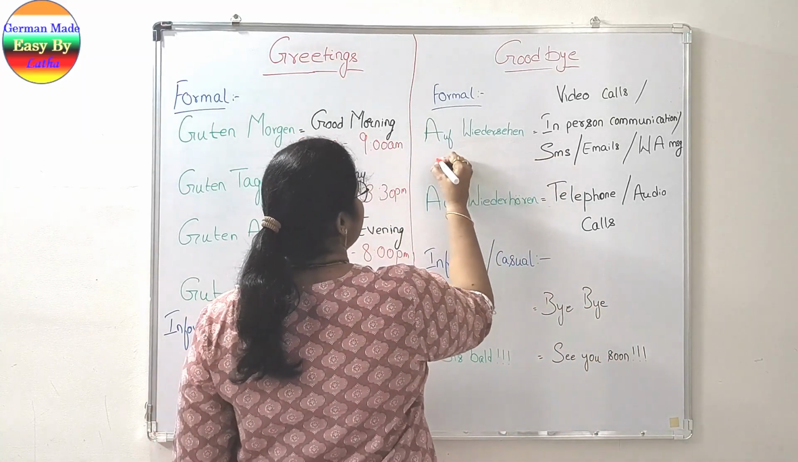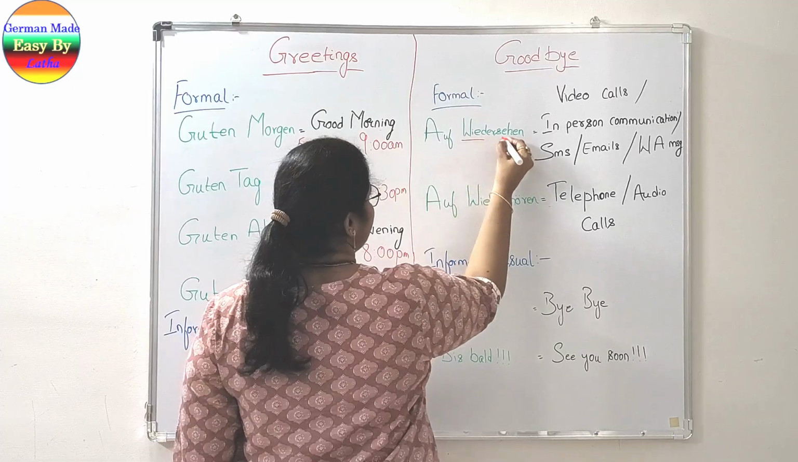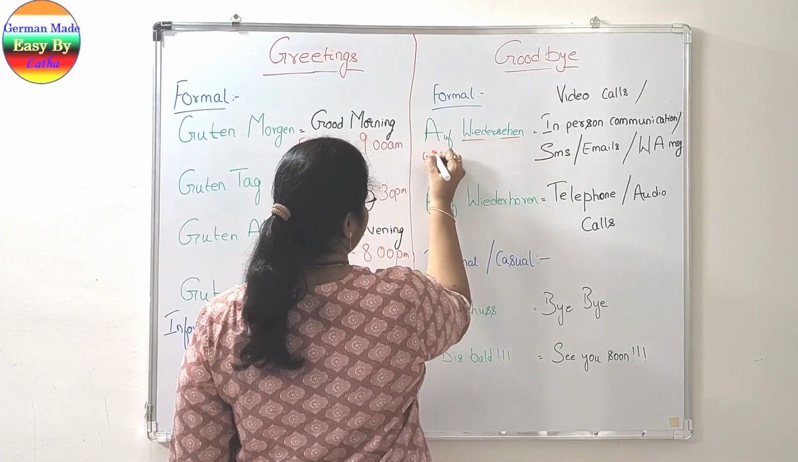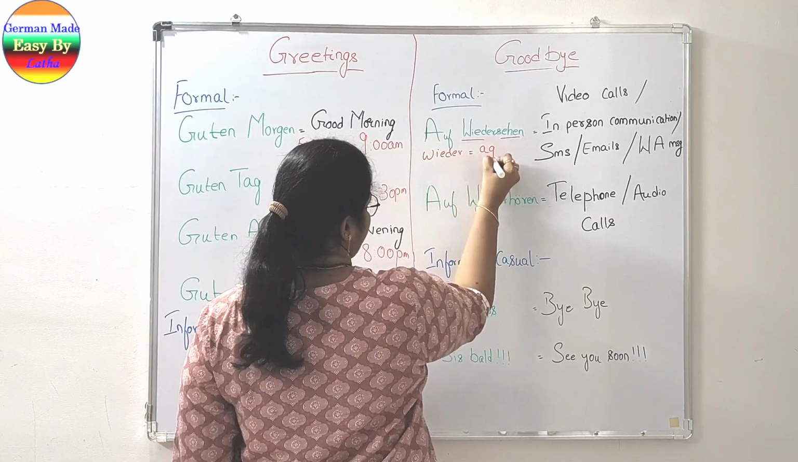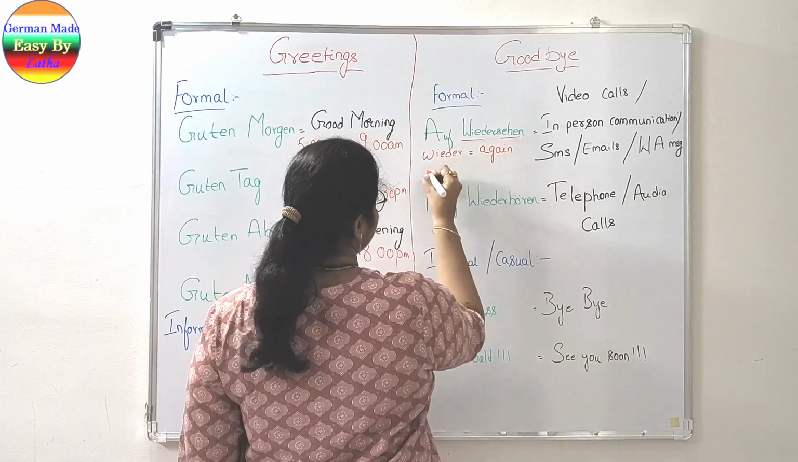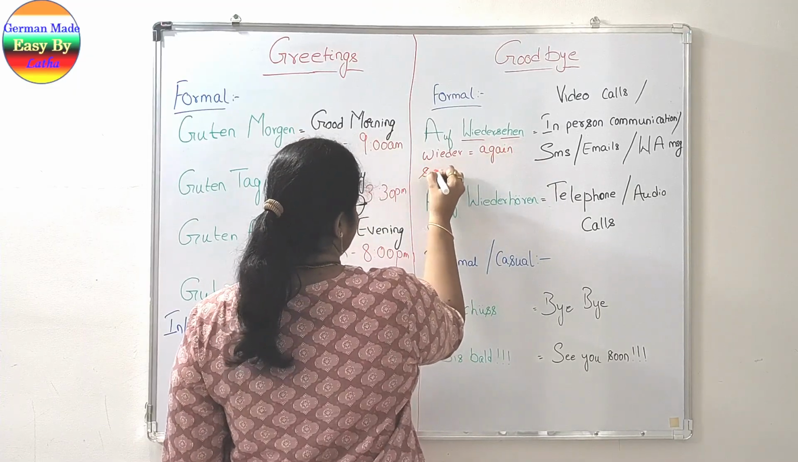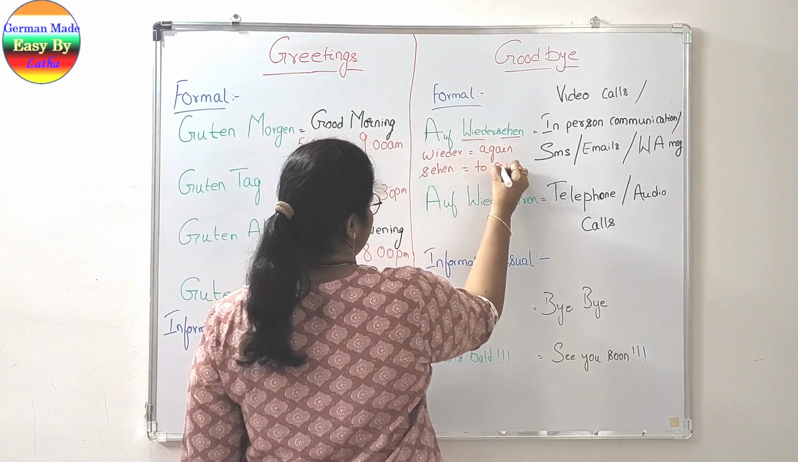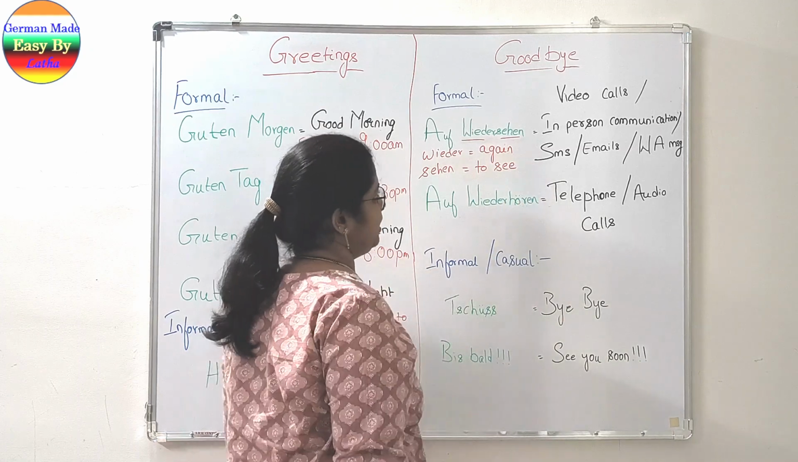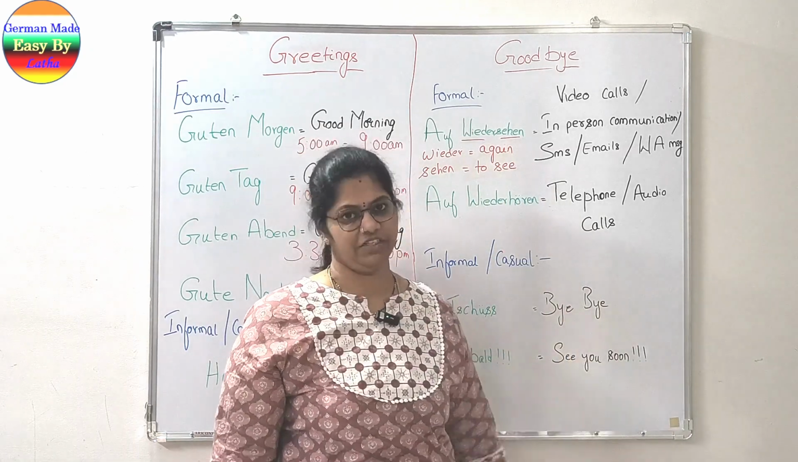So here it is, Wiedersehen. This is again a combination of two different words. One is wieder, which means again, and the other one is sehen, which means to see. When eyes are involved in communicating with the other person, then we will go with Wiedersehen.